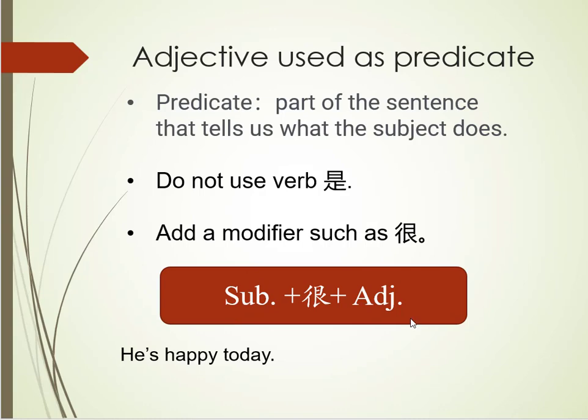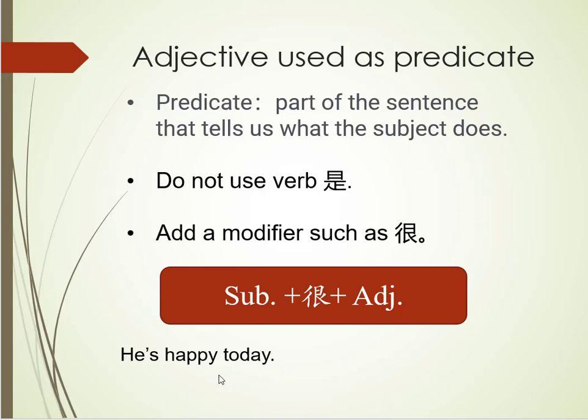When you have a sentence in which an adjective acts as a predicate, you do not need a verb. So if you're tempted to put in the verb 是 because the English has it, you need to drop it in your Chinese translation. I'll give some examples later. And also, in most cases, you will need some kind of modifier such as 很 in between the subject and adjective. Let's look at this sentence.